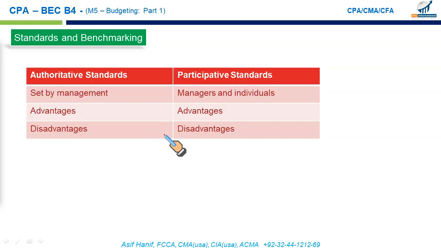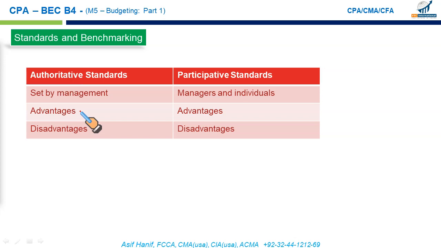for cost controlling purposes. Then we have another categorization: authoritative standards versus participative standards. Authoritative standards, as the name suggests, are the standards set exclusively by the management. Management simply prepares the budgets and then imposes them, throws them down on the employees' heads. The advantage is that they are implemented quickly. The cost is less.